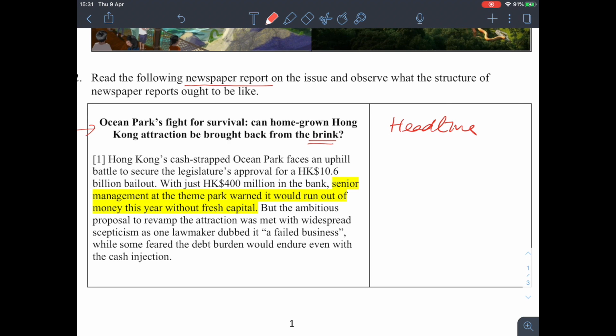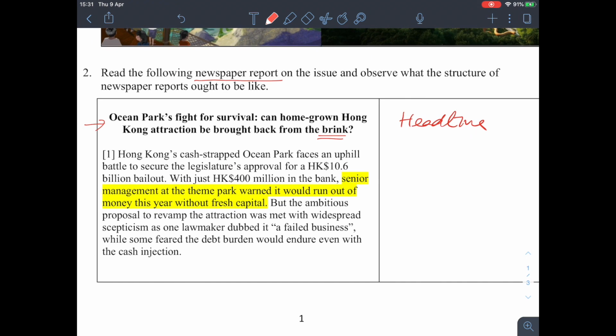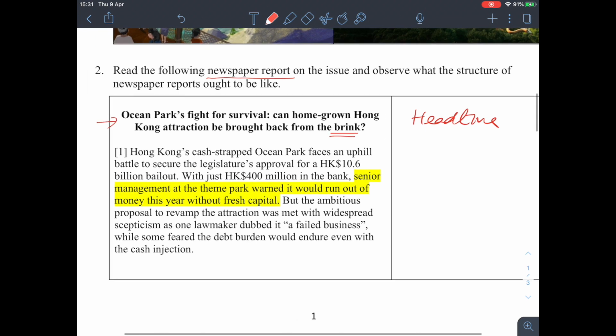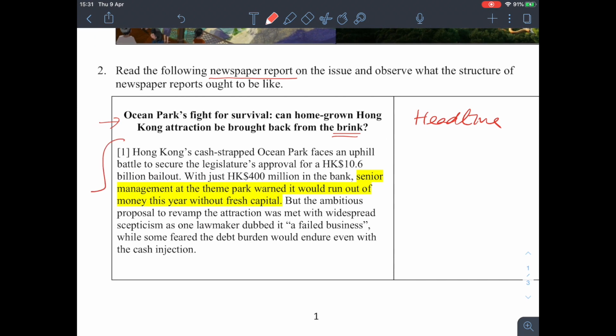You have to tell the readers what the issue is. Please read paragraph 1 before we continue. Please pause the video and read the paragraph by yourself.